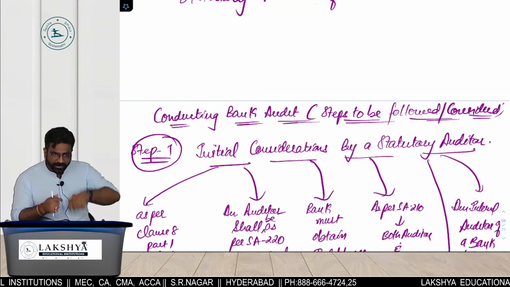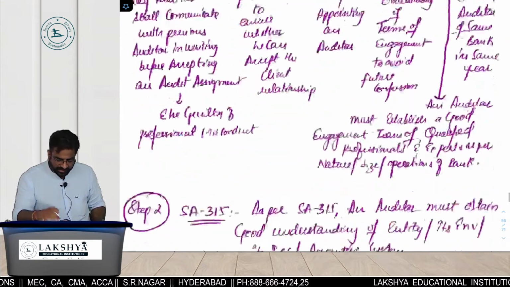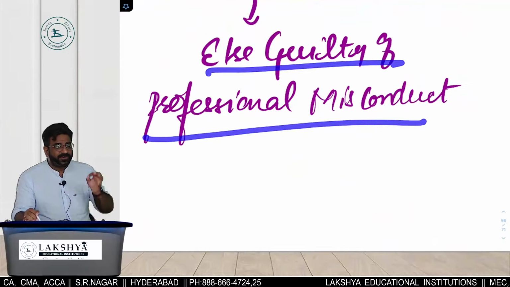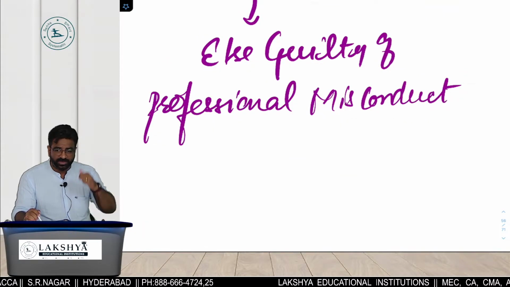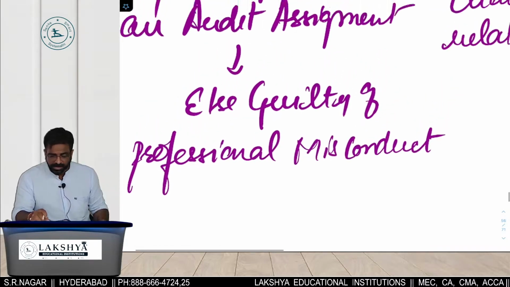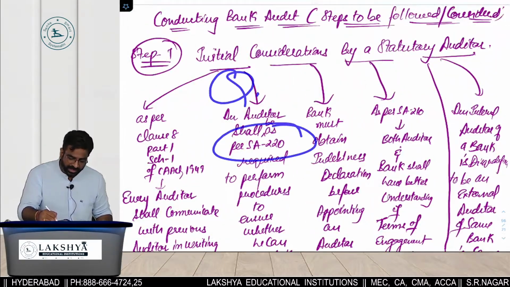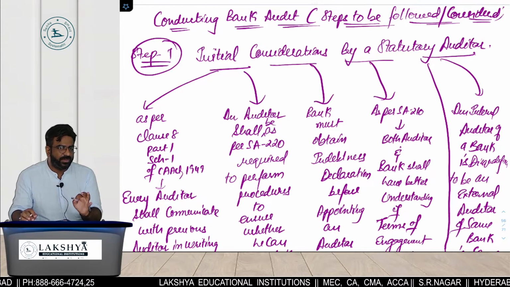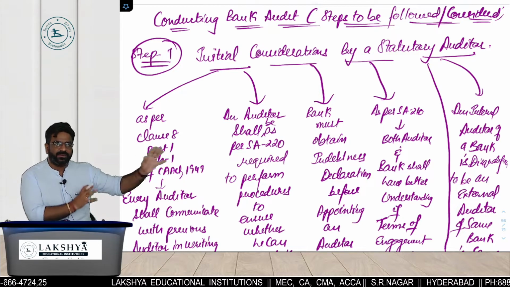पहले तो incoming auditor should communicate with the outgoing auditor to understand the reasons. What can be the possibility? Else guilty of what? Professional misconduct. आपको CA Act 1949 में punishment होगी if the incoming auditor does not communicate with the outgoing. Then you have to follow SA 220. What is SA 220? Quality control. Remember this as SA 220, you have to follow which control? You have to ensure that your team is capable enough to handle that audit of a bank.